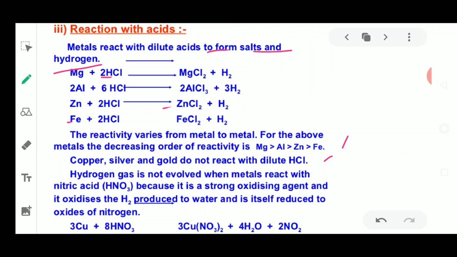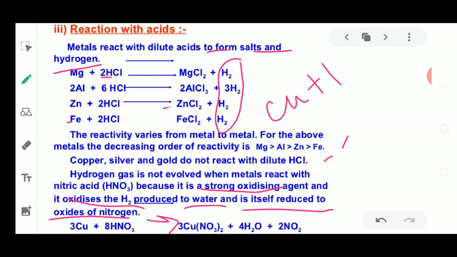Next, hydrogen gas is not evolved when a metal reacts with nitric acid, because nitric acid is a strong oxidizing agent and it oxidizes hydrogen to form water and reduces itself to form oxides of nitrogen. Here, copper reacts with nitric acid, HNO3. Then what will happen? It should release hydrogen, but it is not releasing hydrogen.